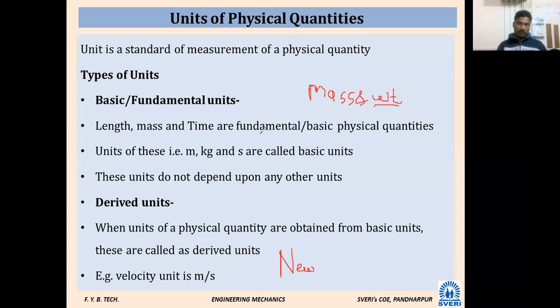Mass cannot be changed in any situation, but weight will change with gravitation. Very good. Because weight is nothing but a force. Weight is a force, but mass is in kilogram. It is as simple as this.